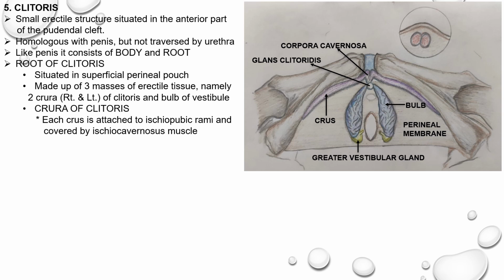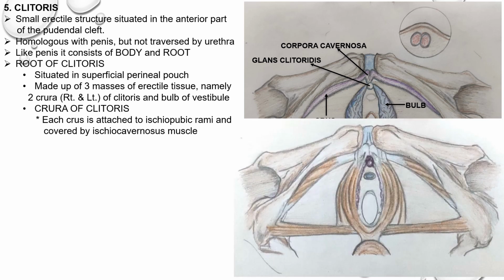In this diagram, you can appreciate the crus attached to the ischiopubic rami. This crus is covered superficially and on its sides by the muscle called ischiocavernosus. In this diagram, we can appreciate the crus covered by the ischiocavernosus muscle.